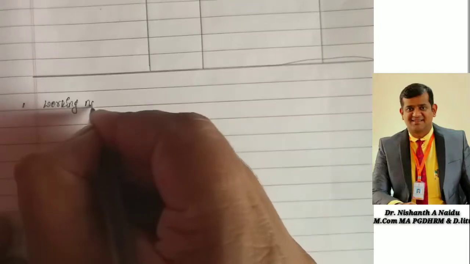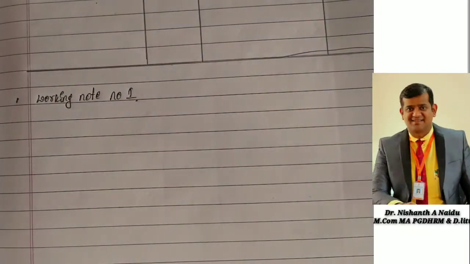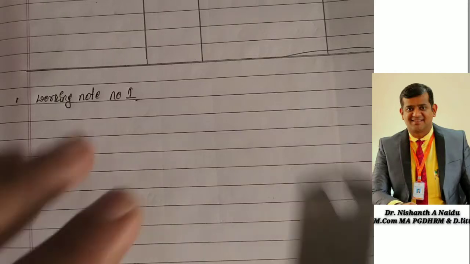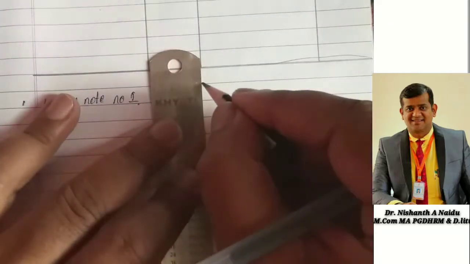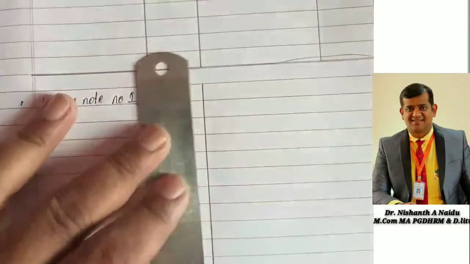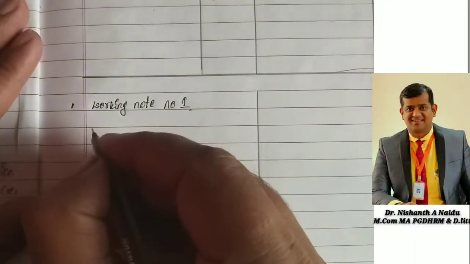Working note number 1 I am going to solve. Before that I will divide the page for working note number 2 also, so then we can work clearly.